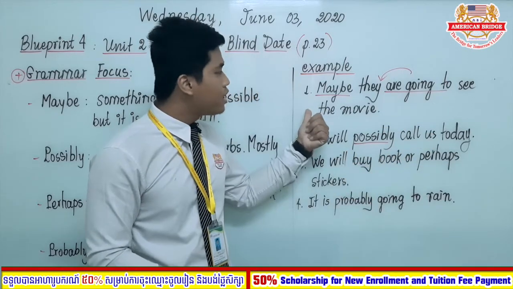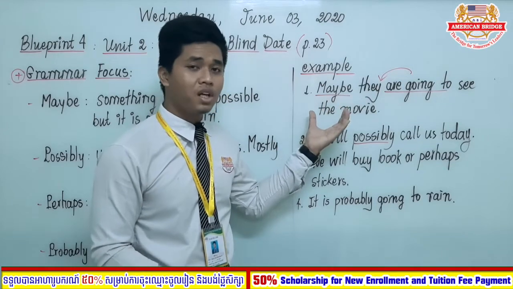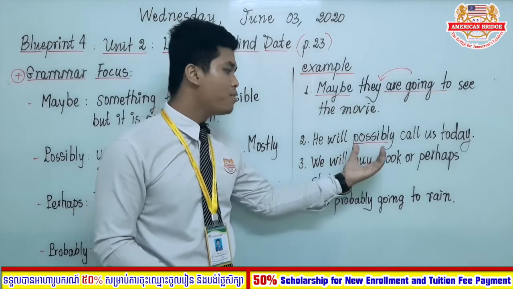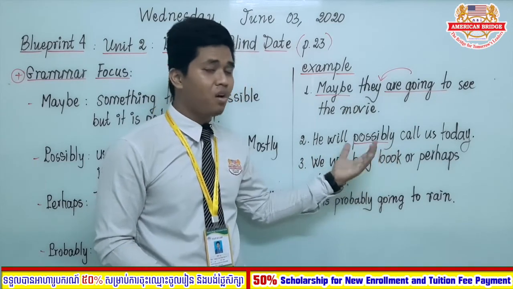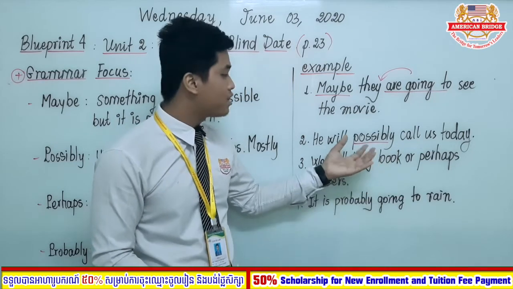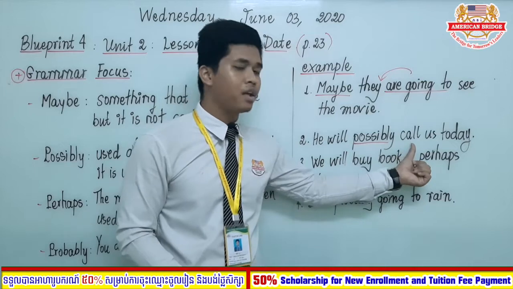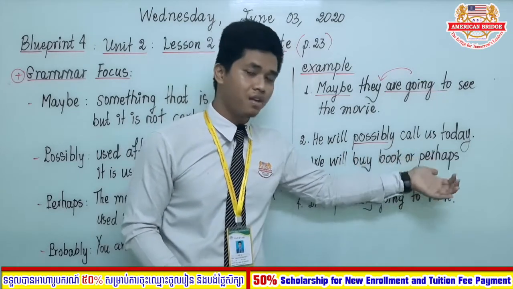In the first sentence, the word maybe, the adverb, stands in front of the sentence. It starts the sentence. Now the word possibly, which is also an adverb, stands in the middle, between an auxiliary verb and an action verb. Will possibly call us today.